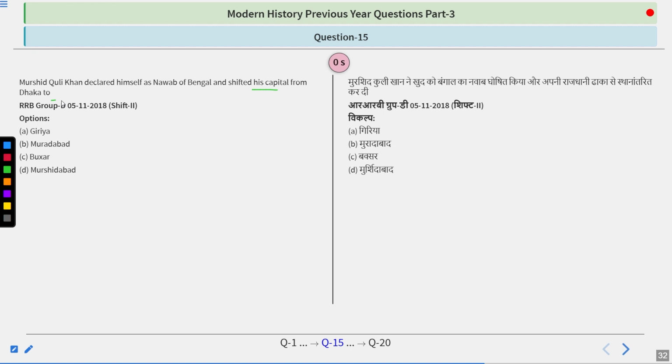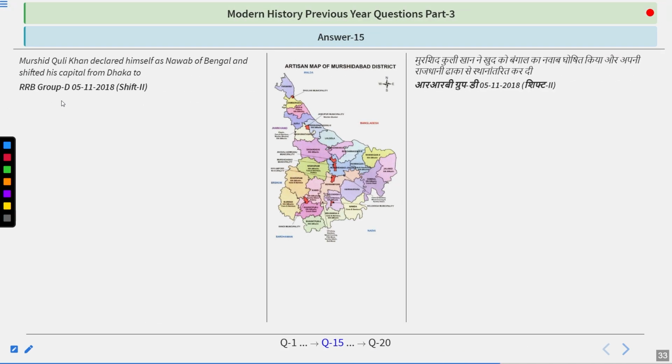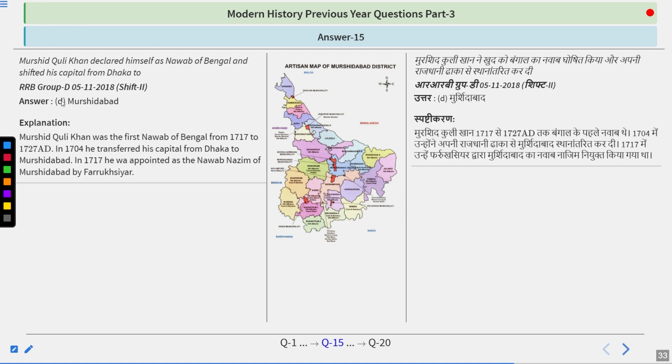So as we know, as soon as the Mughal Empire ended or was on the verge of declining, there was a time when a lot of independent states started forming in India. Out of them, one was Bengal. The other ones are like Awadh and Hyderabad also. And when they settled their own independent jurisdiction, they also changed the capital. So the capital during this time was Murshidabad.